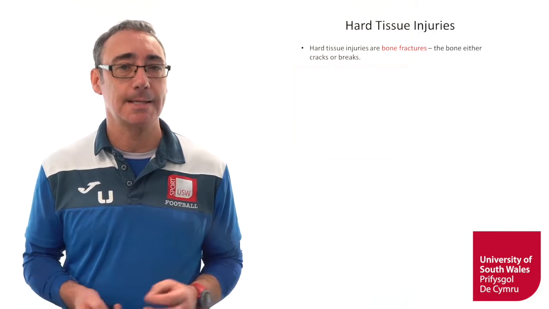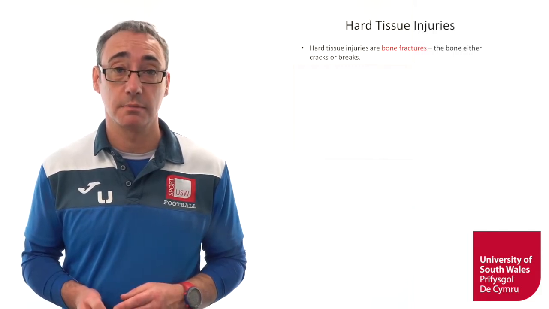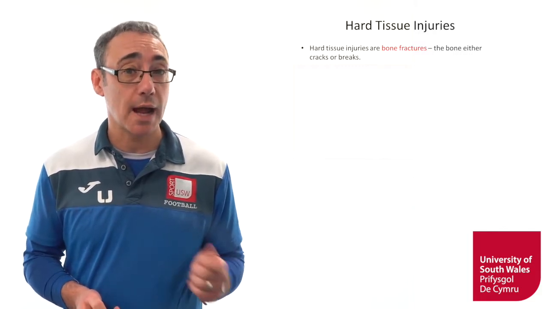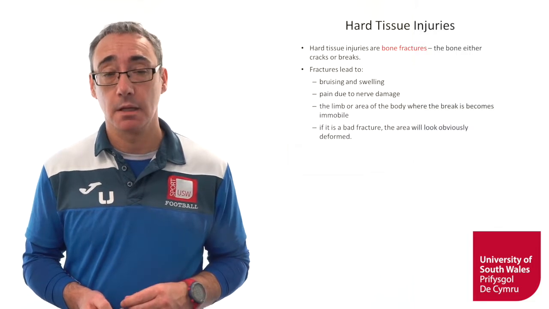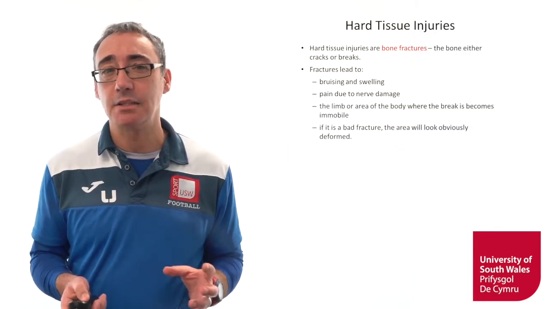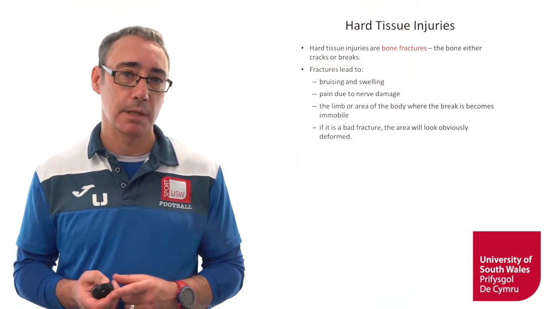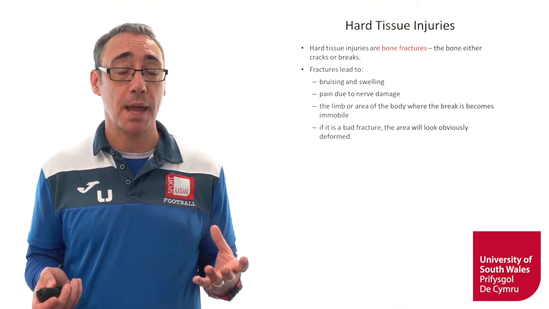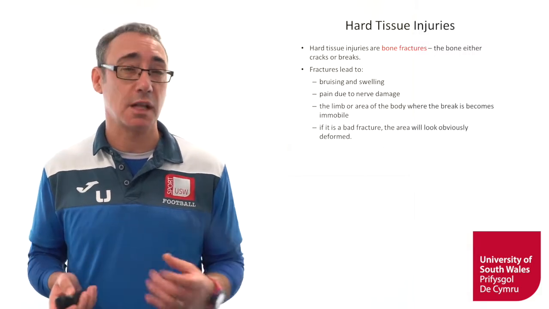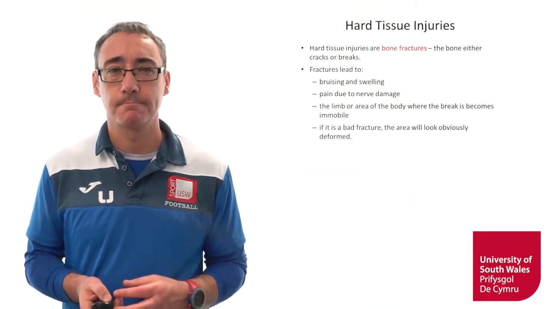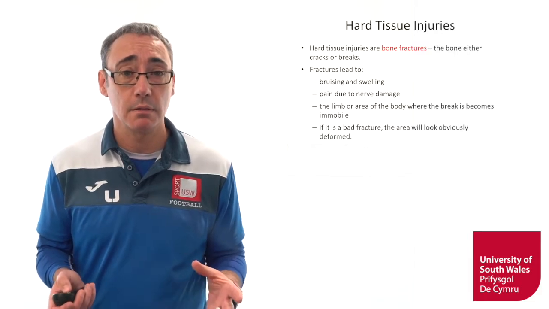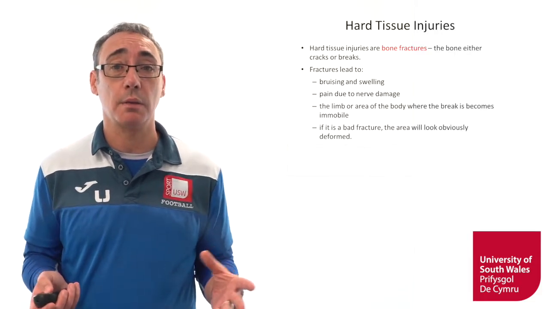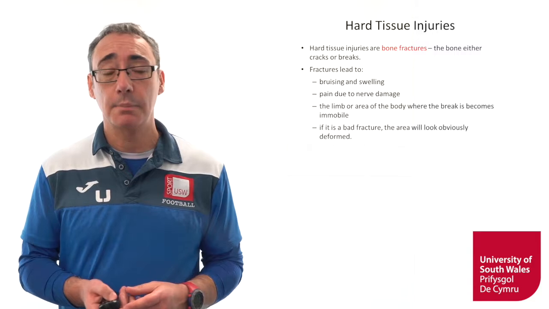Hard tissue injuries then, as I said, are bone fractures. Now, the bone either cracks or breaks. This fracture leads to further complications. It leads to bruising and swelling. It also leads to pain, which is a result of nerve damage. We'll also find the limb, or the area of the body where the break is located, becomes immobile.